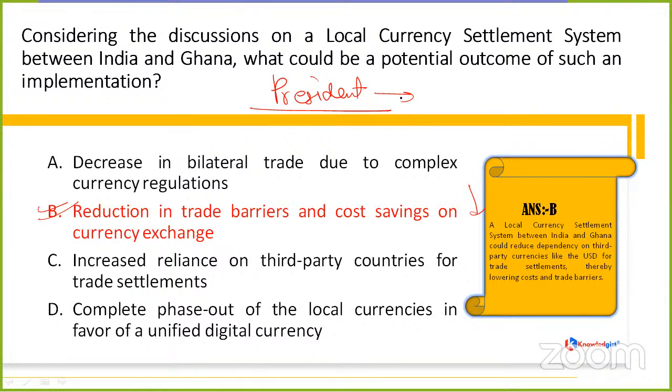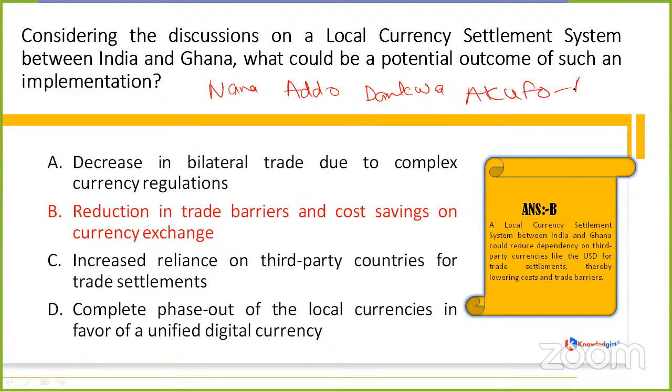So yeah, the current president of Ghana, his name is quite long, lengthy, but we will have to remember. It's Nana. Remember it by this term, Nana. It's Nana Addo Dankwa Akufo-Addo. Clear? So this Addo is being repeated again and again. And the currency of Ghana, it's